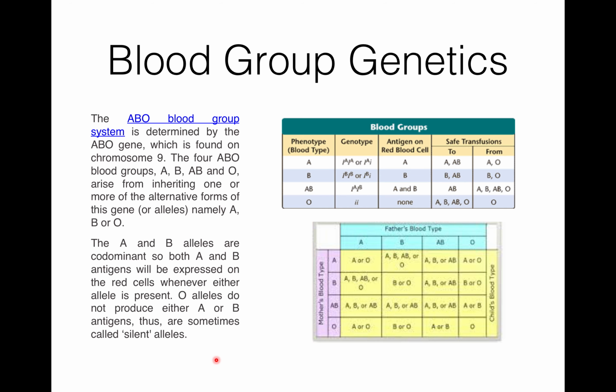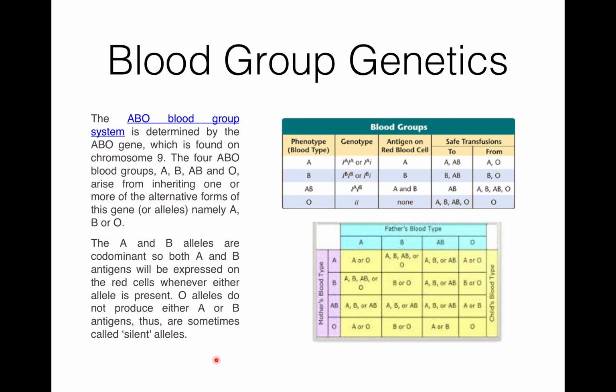Now, blood group genetics. The ABO blood group system is determined by the ABO gene. It is found on chromosome 9. The four ABO blood groups, that is A, B, AB, and O, arise from inheriting one or more of the alternative forms of this gene, namely A, B, or O.